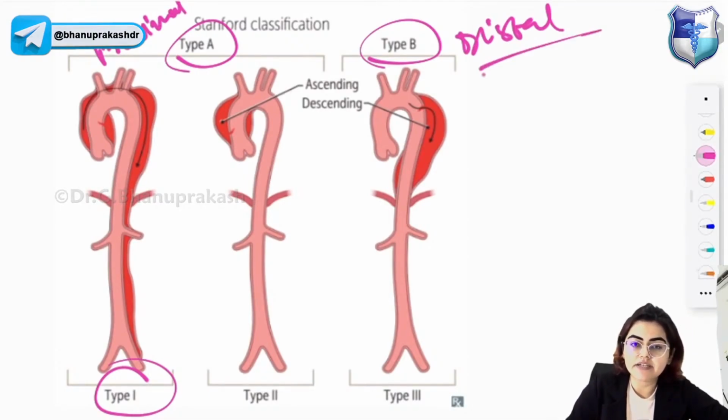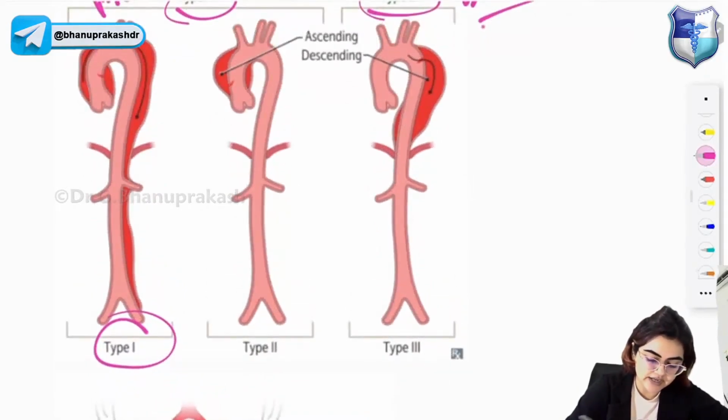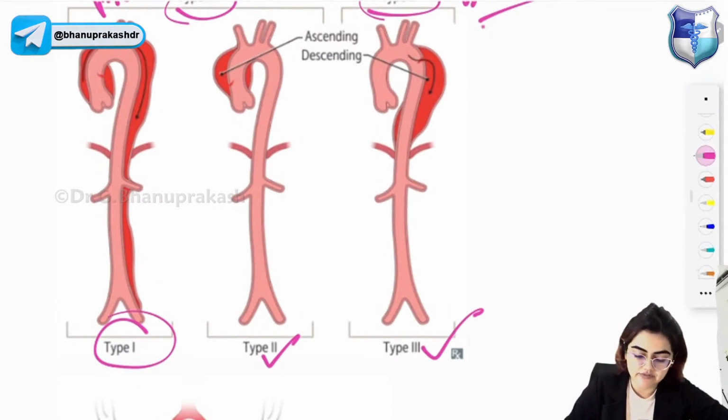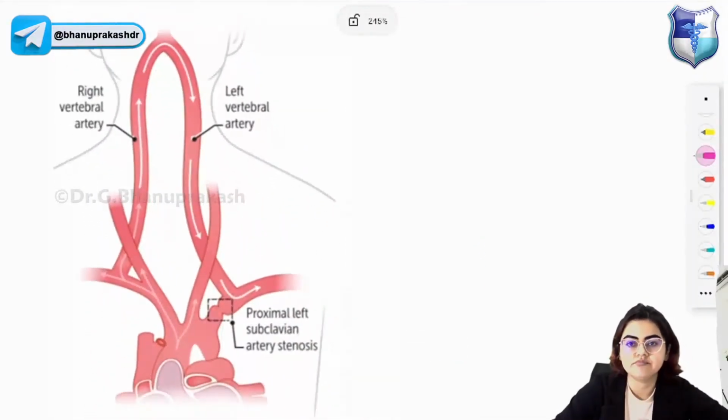Coming to DeBakey classification, type 1, you can see ascending as well as descending involved. Type 2 involves only ascending and type 3 only descending. That is type 1, 2, 3, the DeBakey classification for aortic dissection. Very important. Okay. Next image is showing you subclavian steal syndrome.